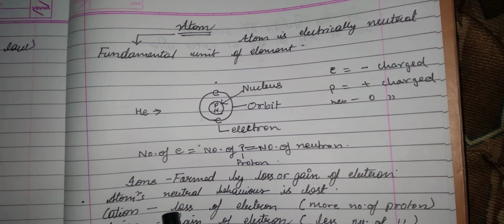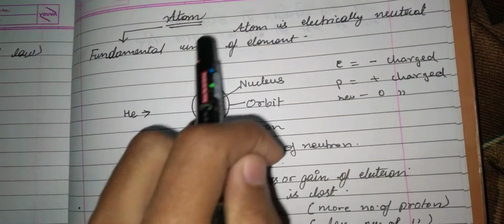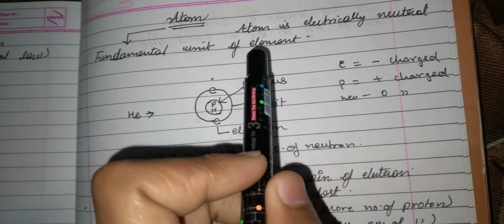चलिए हम सीखते हैं एटम क्या होता है. What is atom? Atom is a fundamental and structural unit of all element.